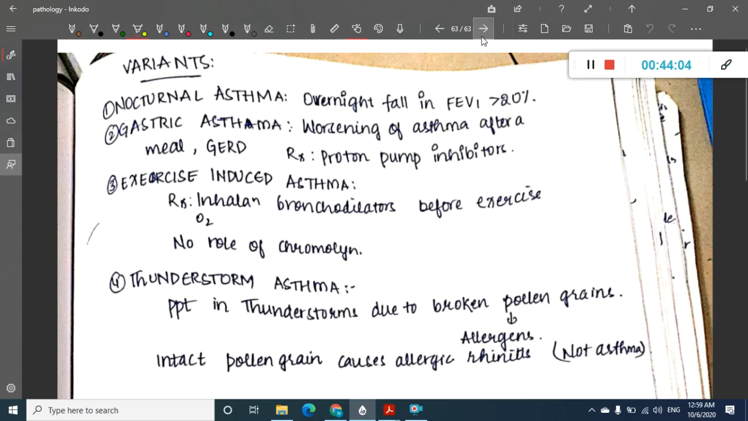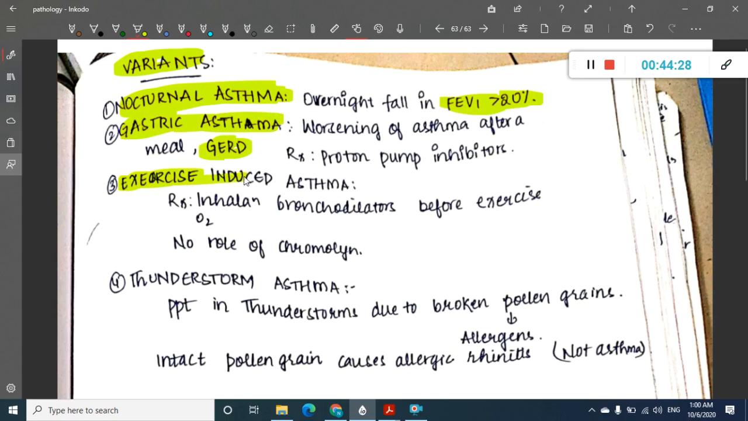Okay, the last thing is some variants of asthma. So we have nocturnal asthma. Here the asthma manifests mostly at night. If overnight there is a fall in FEV1 of more than 20%, then we call it nocturnal asthma. The second type of asthma is gastric asthma. Here it occurs due to GERD. It is treated with proton pump inhibitors.